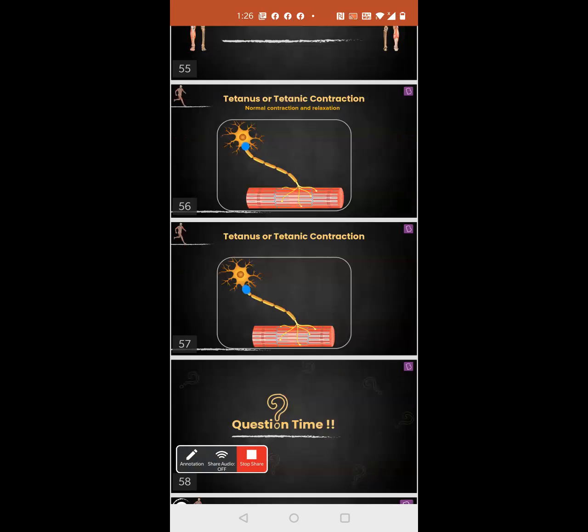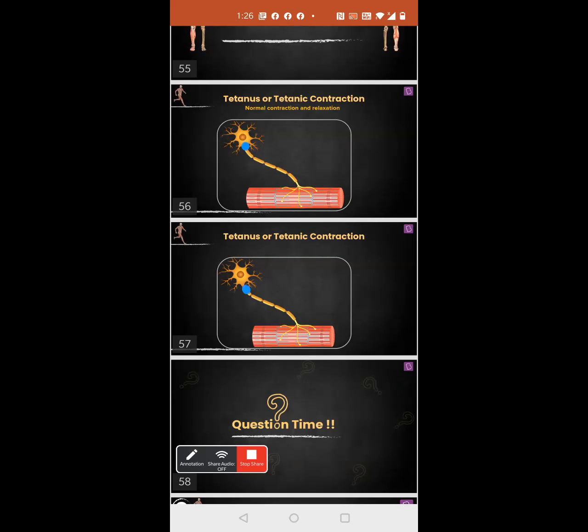Tetany is when, once you're given an impulse, the muscle contraction will start. How does the calcium ion get released from the sarcoplasmic reticulum? By a stimulus, that is, a nerve impulse has to be given, yes or no?